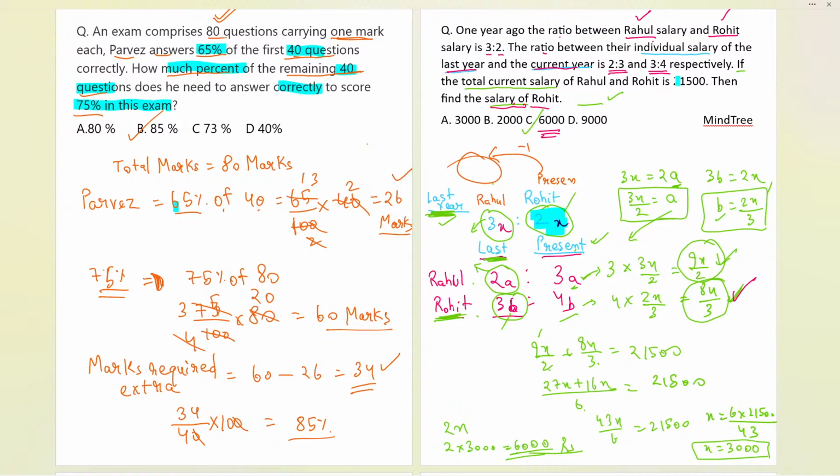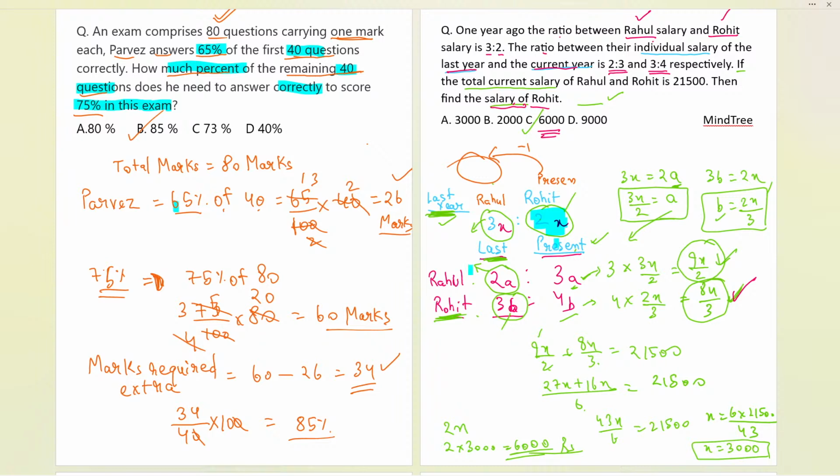X over here, X over here. Now the ratio between their individual salary, last year and current year. So last year and present year, we can say. So now we take it over here like this. And then the ratio is 2:3 and 2:3, like over here we have it. 2:3. Further, 3:4, 3:4 we have taken.